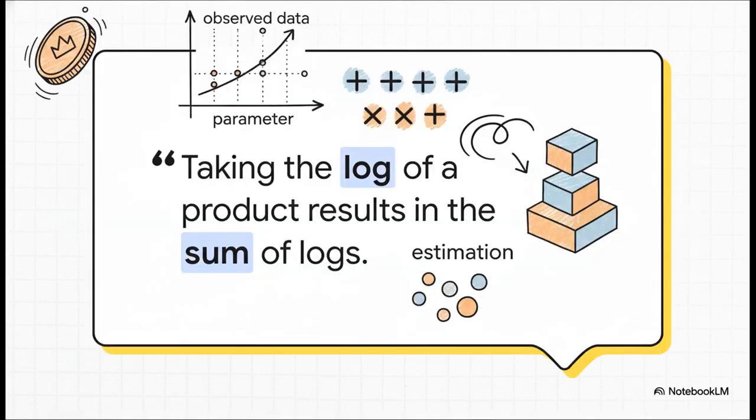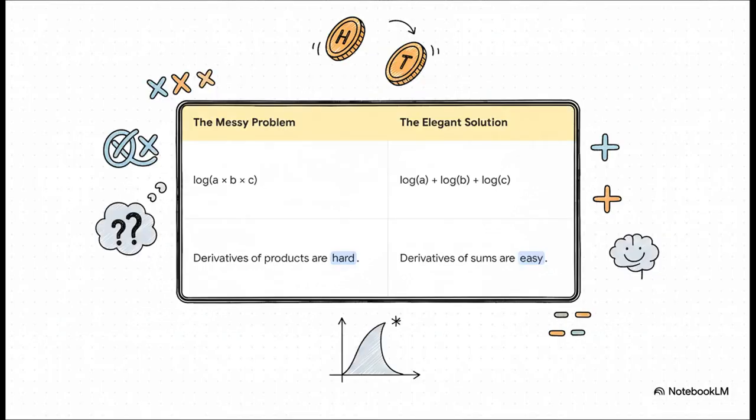Well, the solution comes from this, honestly, almost magical property of logarithms. And it's the fact that they turn multiplication into simple addition. And this is a total game changer. Instead of taking the derivative of a horrible product of 1,000 things, we can first take the logarithm of our likelihood function. This instantly transforms that messy product into a nice, clean sum. And taking the derivative of a sum? Piece of cake. It's so much easier.